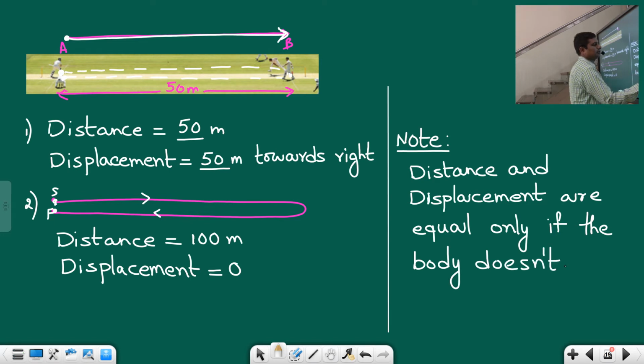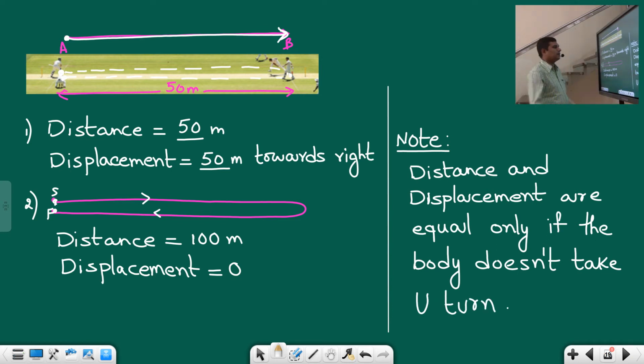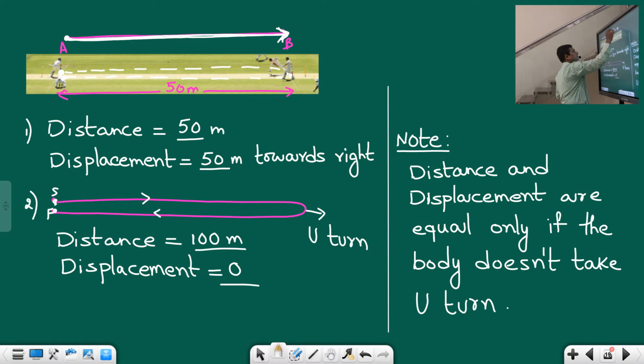As long as the body doesn't take a U-turn they are equal. Once the body takes a U-turn, distance and displacement are different. Just like here you see he has taken a U-turn. This is called a U-turn. So distance and displacement are not the same. But in the first case the body has not taken a U-turn. He just started from here and finished here. So this is a very, very important point, students: distance and displacement are equal only if the body doesn't take a U-turn.